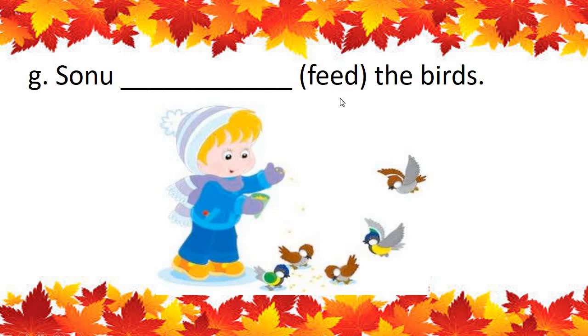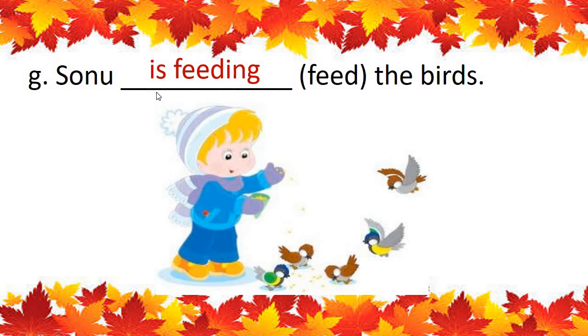And you have to write the ing form of this action word. The action is going on now. It is happening now. Sonu is feeding the birds. He is feeding the birds.